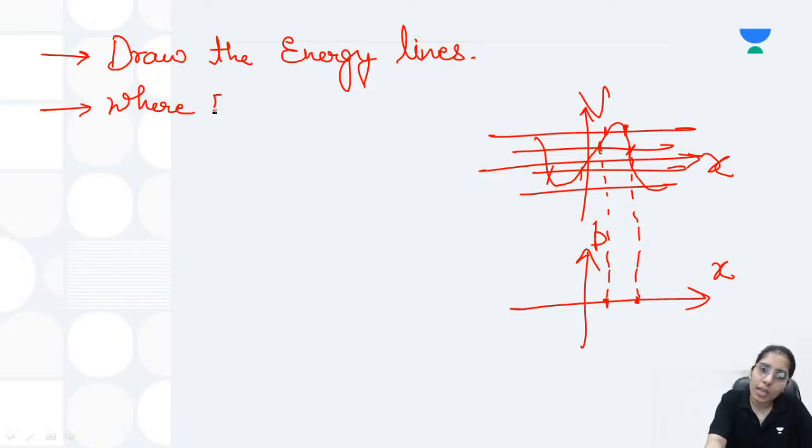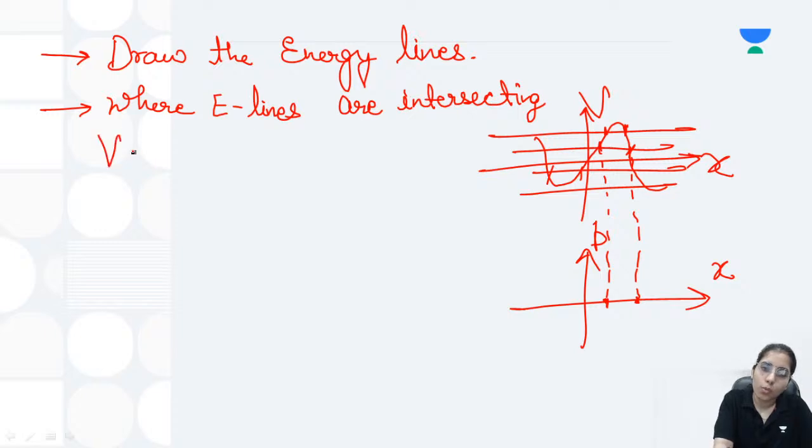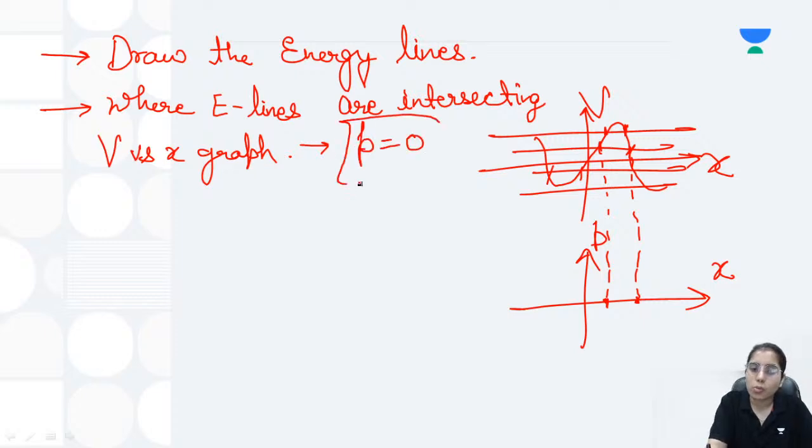Wherever the energy lines intersect the V versus x graph, corresponding to that the momentum in the momentum versus x graph should be 0.